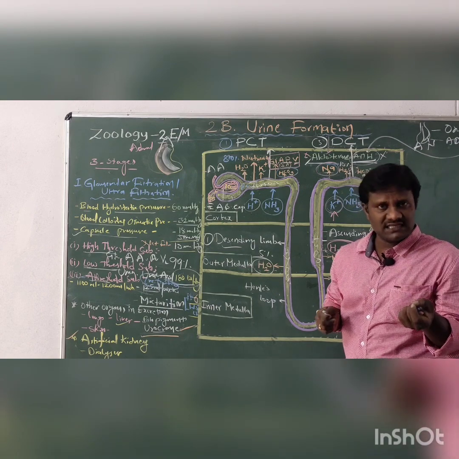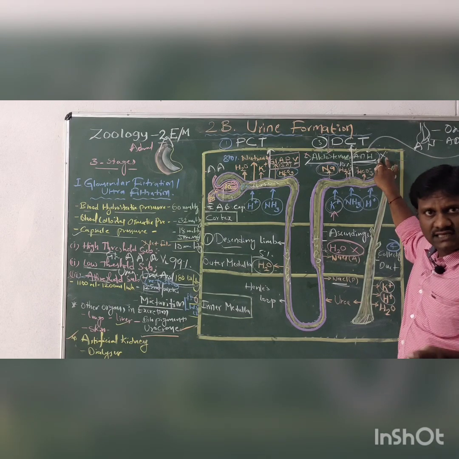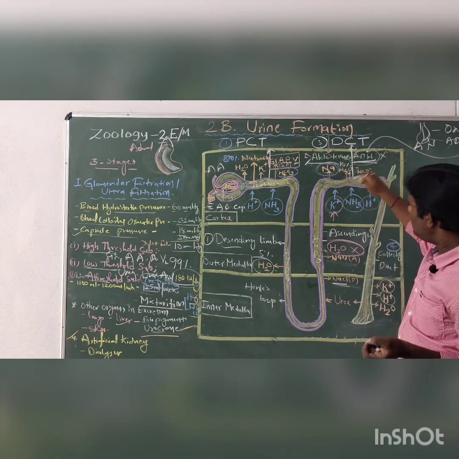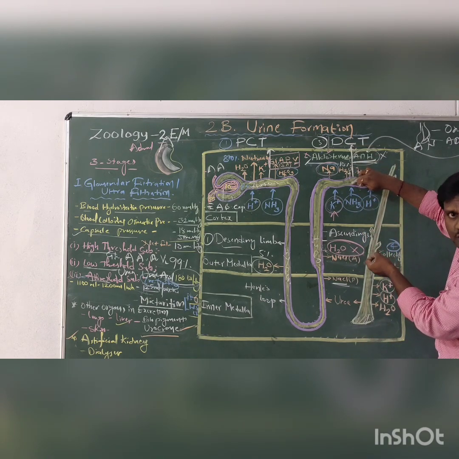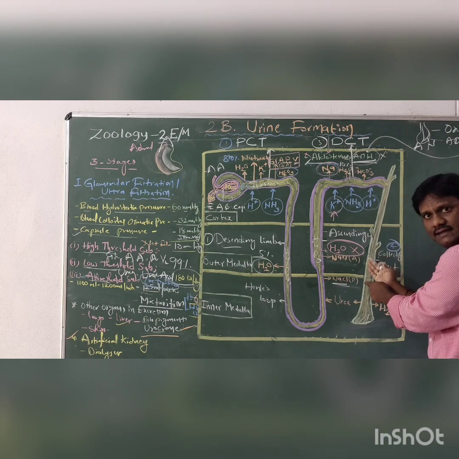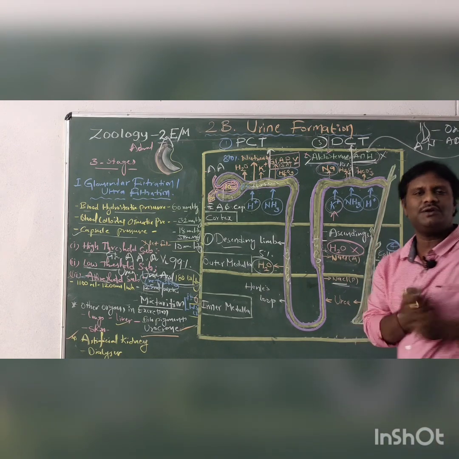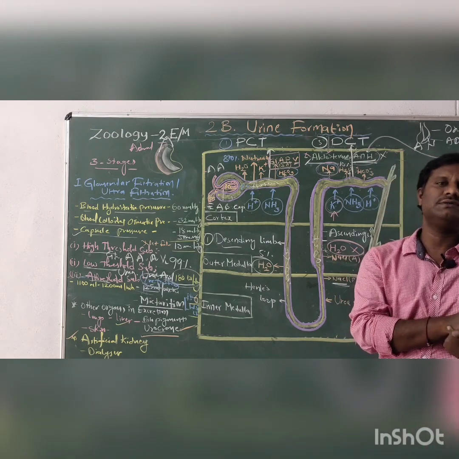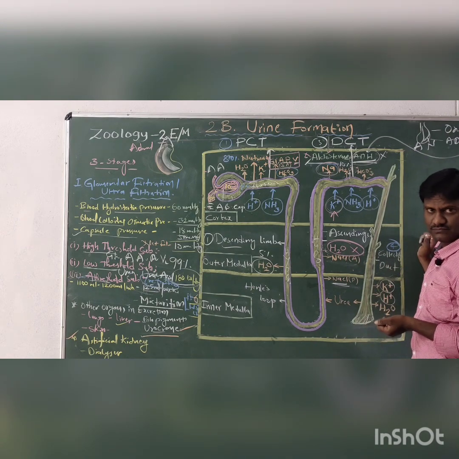What is diabetes insipidus? It is the deficiency of the ADH hormone, so the water is not reabsorbed. Excess water is directly released from the distal convoluted tubule into the collecting duct, and the collecting duct releases it through the urine. So an excess level of water is released through the urine. That is called diabetes insipidus.